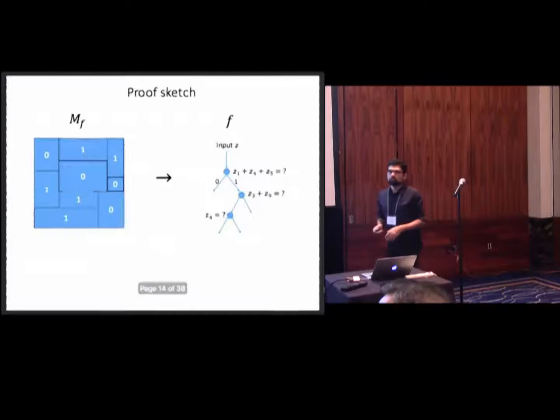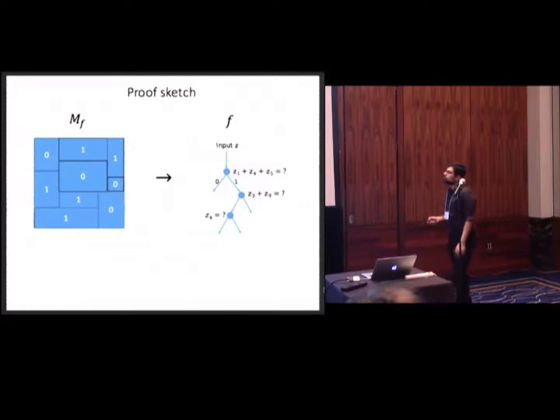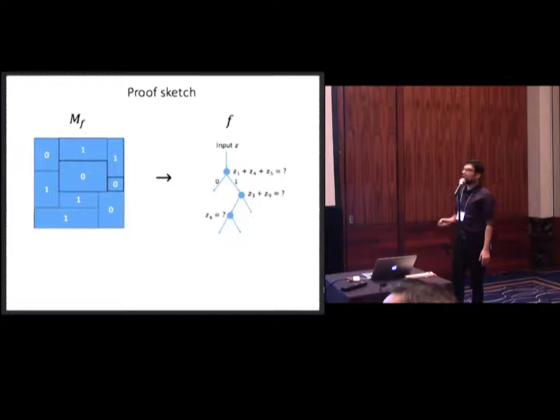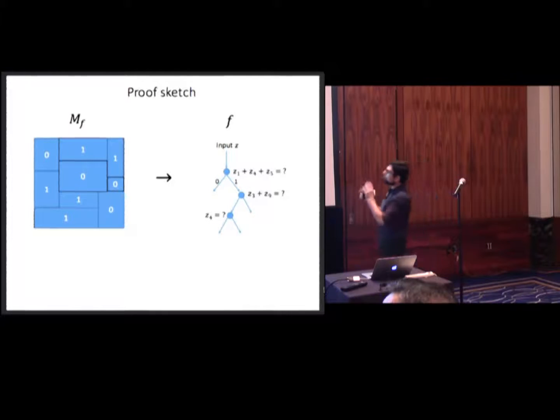All right. So let me just go into the proof sketch. Again, as a reminder, we are given a communication protocol, and we want to construct a parity decision tree for our function. Okay? Just look at this parity decision tree for a bit. What is every leaf?